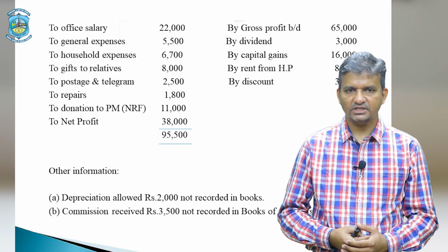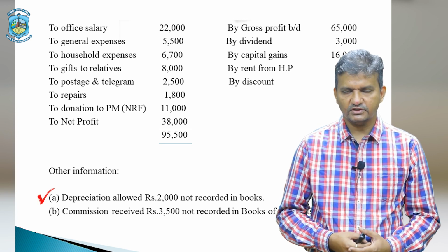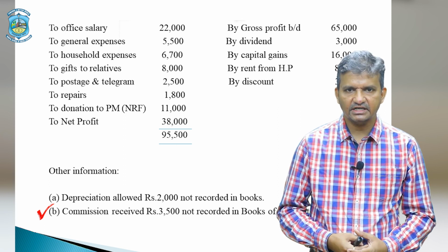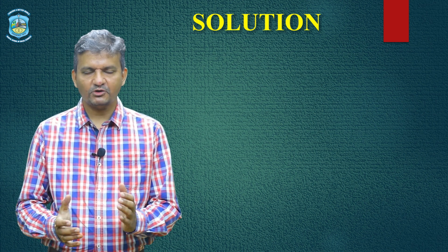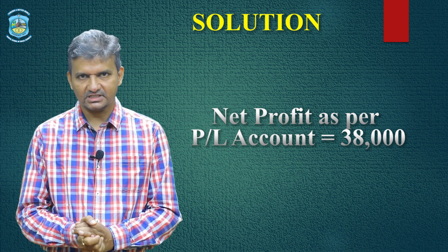There is other information. Other information says depreciation allowed rupees 2,000 which is not recorded in books of accounts, and commission received rupees 3,500 which is not recorded in books of accounts. So now we will calculate the correct amount of net profit with the pro forma which we have used. Now let's start with the solution. The starting point would be net profit as per profit and loss account, which is rupees 38,000.